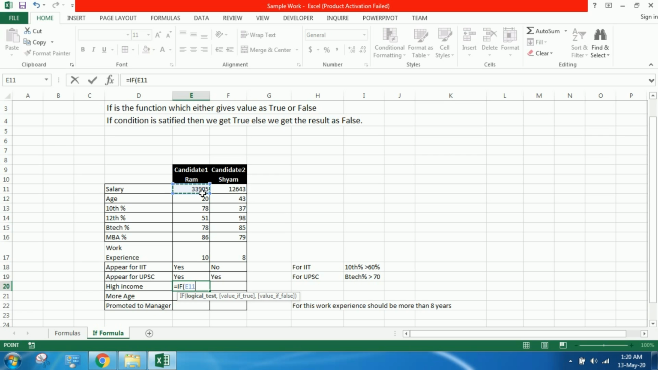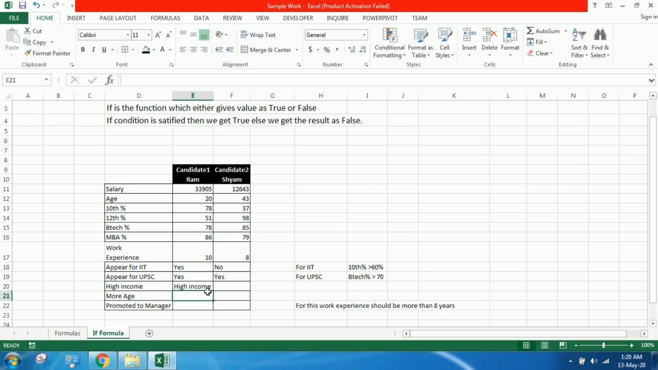Whose income is higher, Ram's or Shyam's? Equal to IF Ram's salary is greater than Shyam's salary, then put high income, else put low income. Let's see what we get as output. High income. Clearly Ram's salary is 33,905 and Shyam's salary is 12,643.